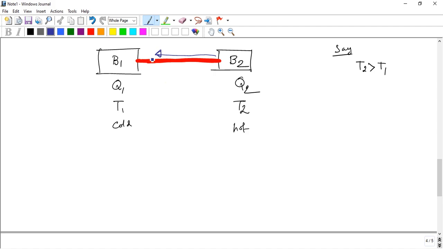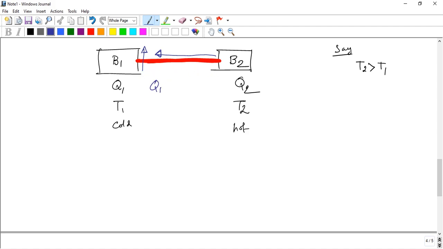So that is a heat difference. This continues until they are at the same temperature. So the hot body loses some heat and the cold body gains some heat.